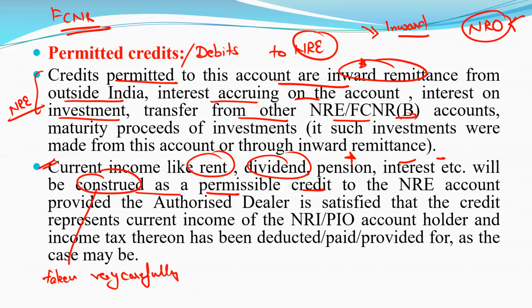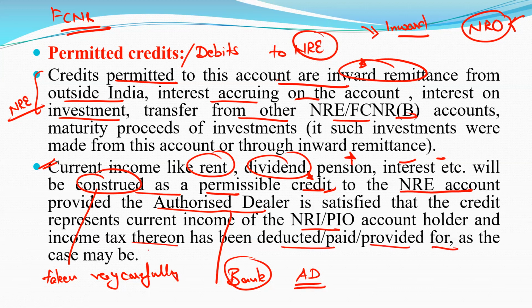It will be construed as a permissible credit to the NRE account, provided the authorized dealer, that is the bank, which we denote as AD, is satisfied that the credit represents the current income of the NRI or PIO account holder, and the income tax thereon has been deducted or paid, as the case may be.